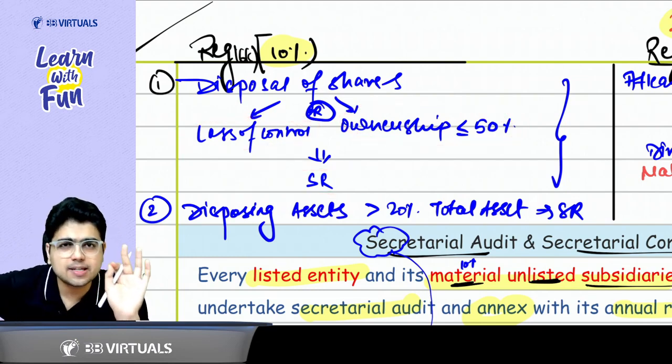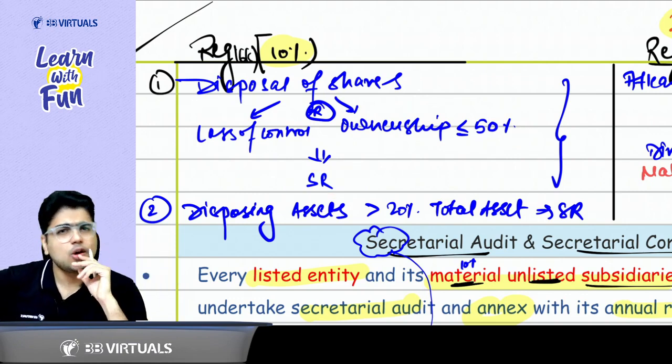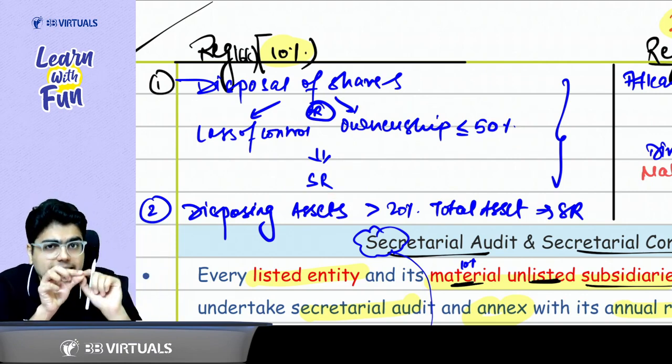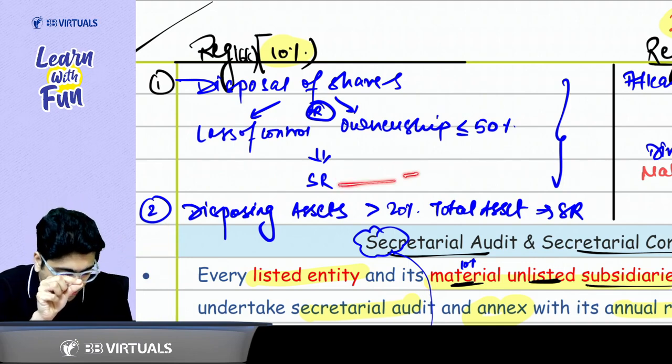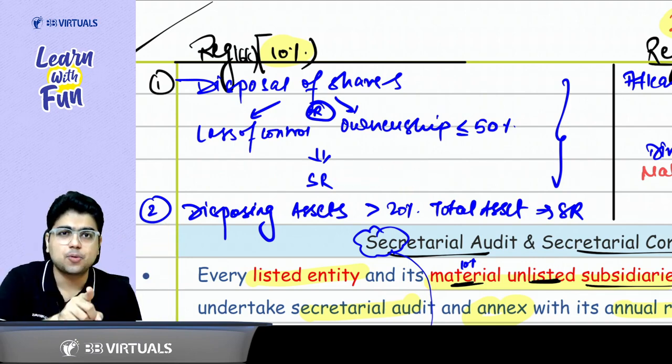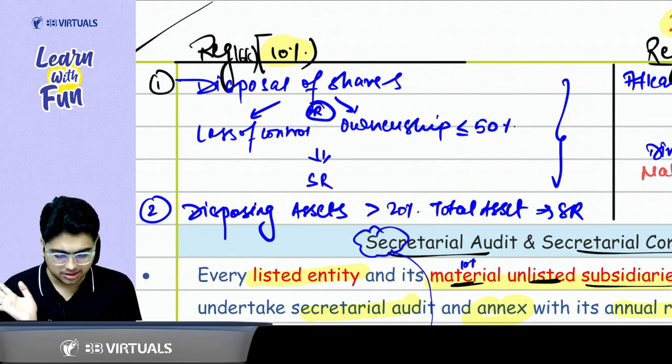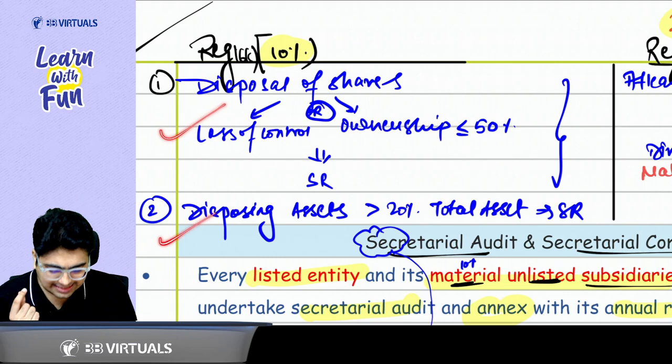But sir, in some cases a special resolution is not required. What were the cases? In case such an arrangement is approved by a court, approved by a tribunal, or approved under the Insolvency and Bankruptcy Code, then you need not pass the special resolution. What is the second case?